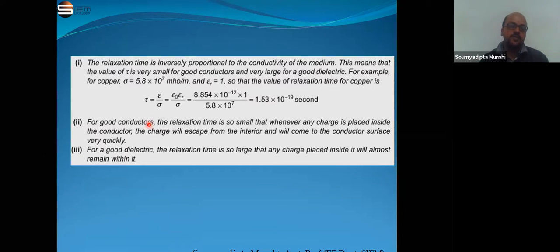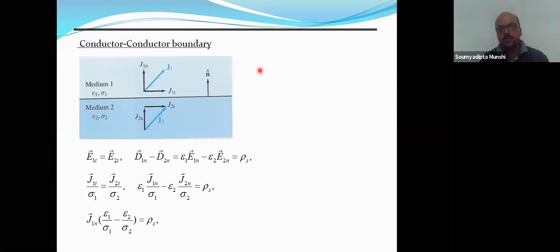If we take the relaxation time as the reference, this is the main difference between a conductor and an insulator. Now if we use two different materials as conductors, that means we join two different materials for the flow of current.